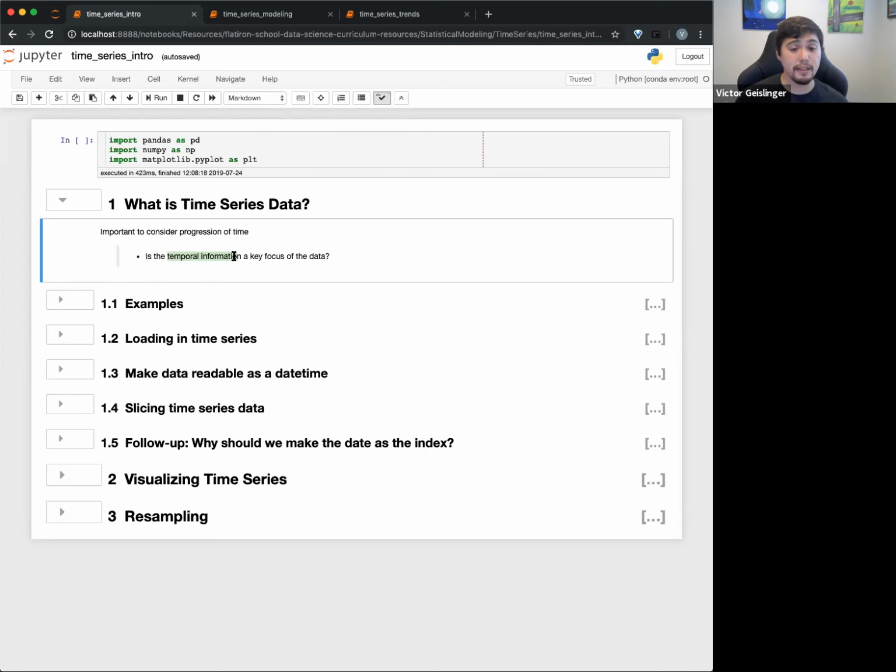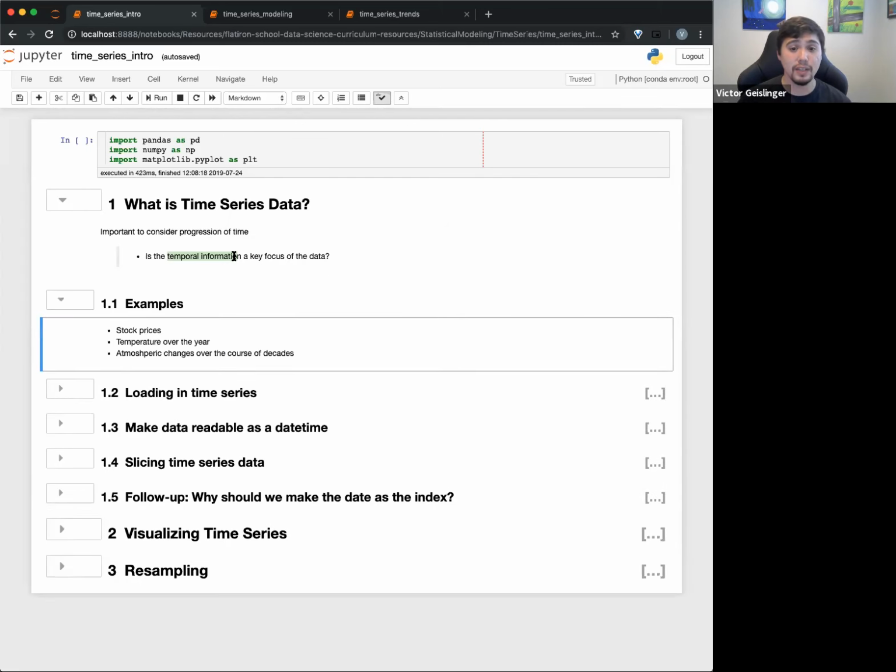Now, not everything can necessarily be viewed in that way, but sometimes it's useful. Time series is where that's the main key focus of the data. Again, examples: stock prices, temperature over the year, atmospheric changes over the course of decades. So this is where you might have some kind of change over time. And usually the most interesting ones have some kind of cyclic period of how things change over time, okay?